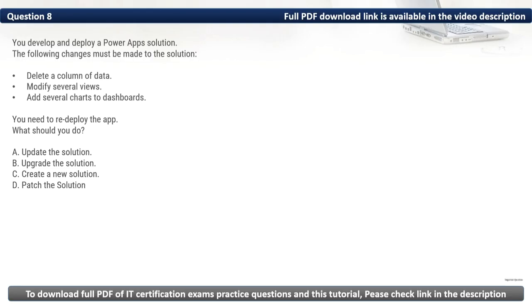Firstly, let's eliminate the incorrect options. We have A. Update the solution. Updates modify an existing solution without incrementing its version, typically used for smaller, less complex changes. Then we have C. Create a new solution. Redeployment does not require starting from scratch. Then we have D. Patch the solution. It is used for minor updates or fixes, not for structural changes like deleting columns or modifying dashboards. As such, based on this, we should upgrade the solution. Thus, the correct option is B.